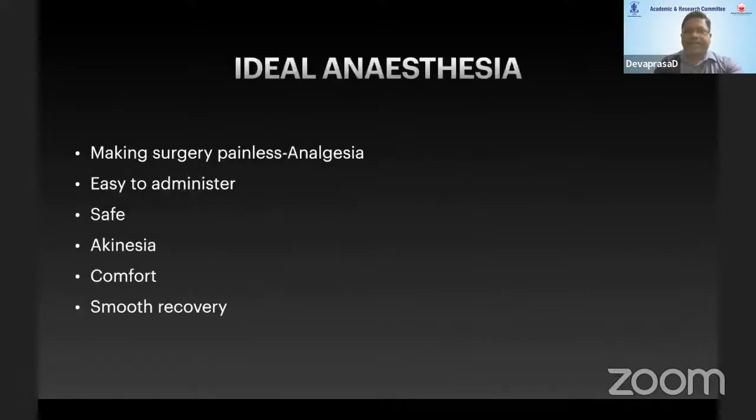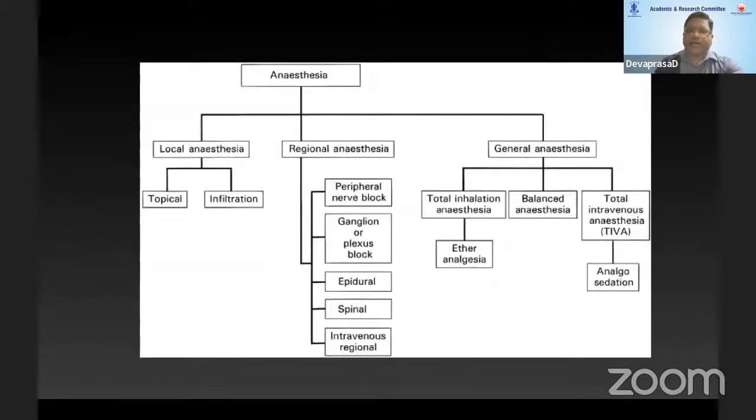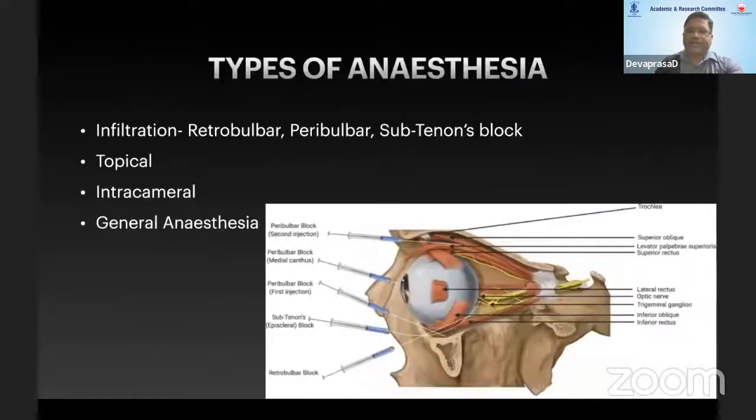So what is an ideal anesthesia? An ideal anesthesia should make the surgery painless, and it should be easy to administer and safe. Akinesia should be there, it should be comforting to the patient, and the recovery should be smooth. Broadly, anesthesia can be classified into local, regional, and general. We are interested only in local anesthesia, where we do topical and infiltration anesthesia. Types of infiltration anesthesia are basically three: retrobulbar, peribulbar, and subtenon block. Then the most popular topical, along with intracameral and general anesthesia.